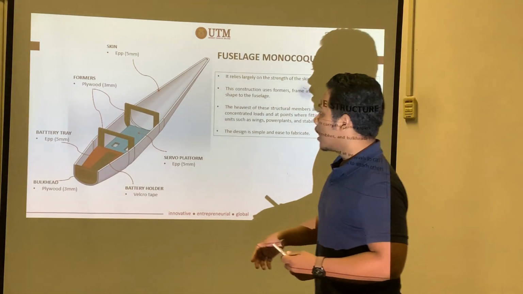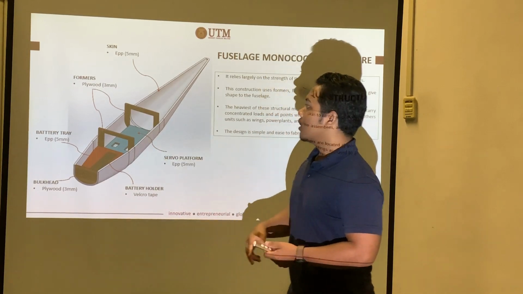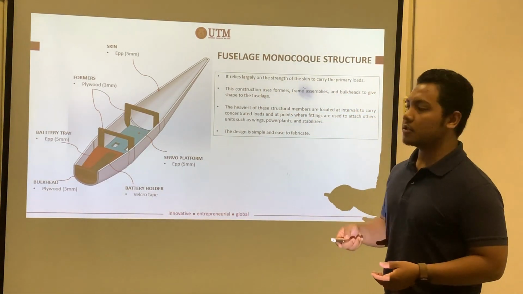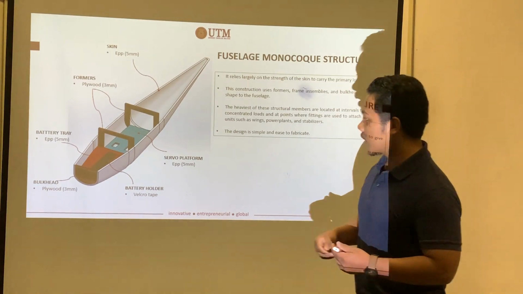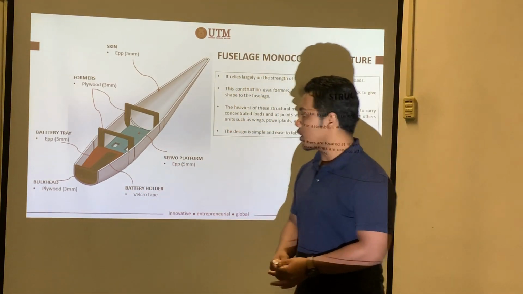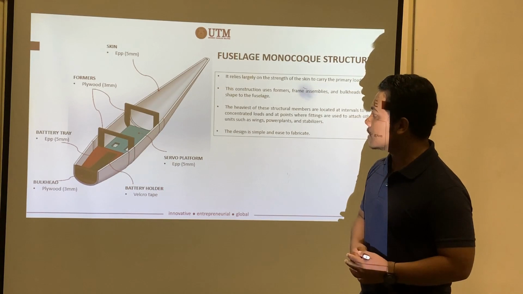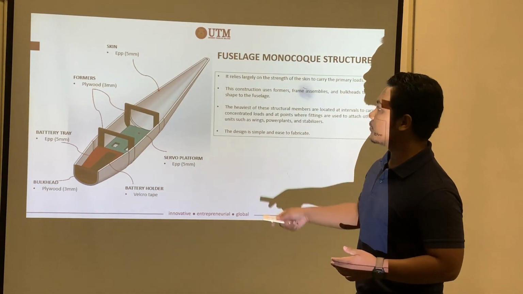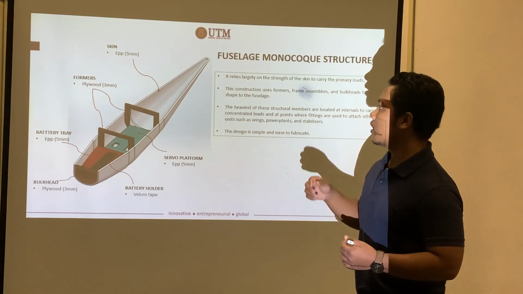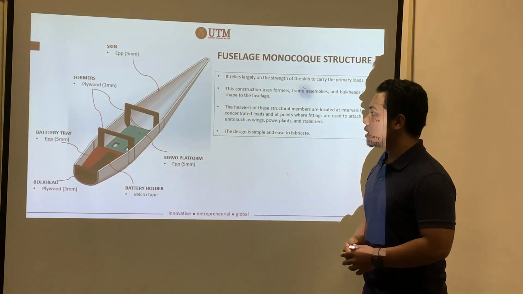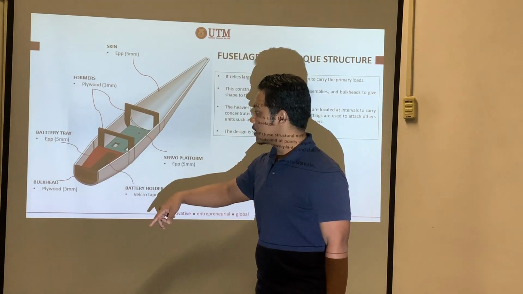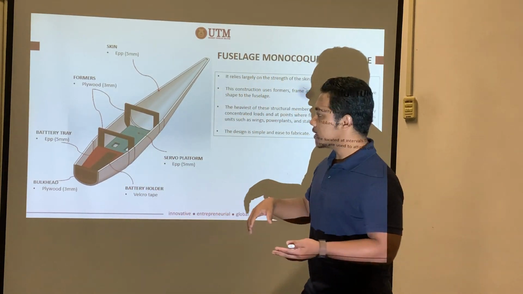As you can see here, we have two formers, for which we use plywood of 3 mm thickness, and one bulkhead, also of 3 mm plywood, and our skin is EPP foam, which is 5 mm thick. This is the battery tray where we are going to put our battery.